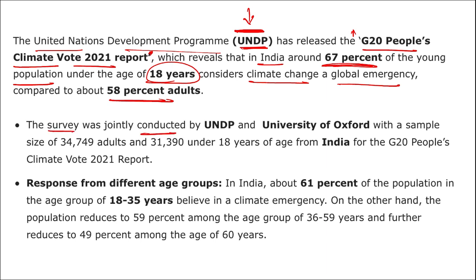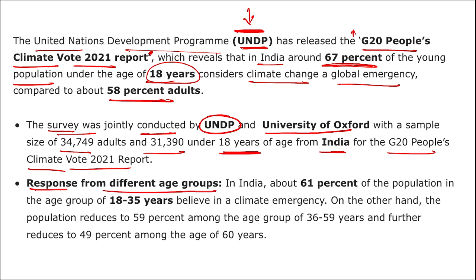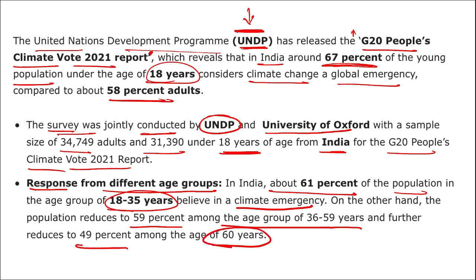The survey was jointly conducted by UNDP and the University of Oxford with a sample size of 34,747, roughly 35,000 adults and 31,390 under 18 years of age from India for the G20 People's Climate Vote 2021 report. Responses from different age groups: about 61% of the population in the age group of 18 to 35 years believe in the climate emergency. On the other hand, it reduces to 59% among the age group of 36 to 59 years, and further reduces to 49% among persons above 60 years.